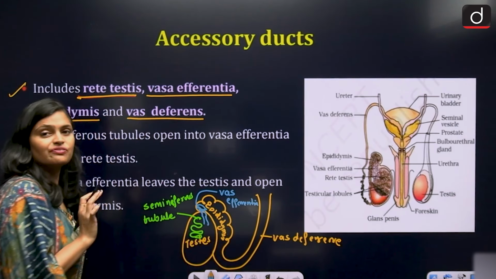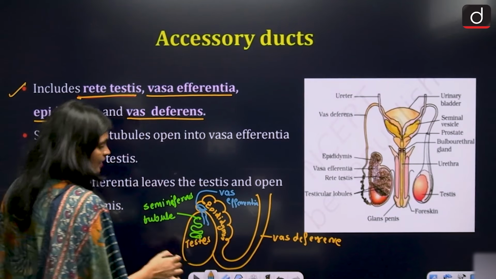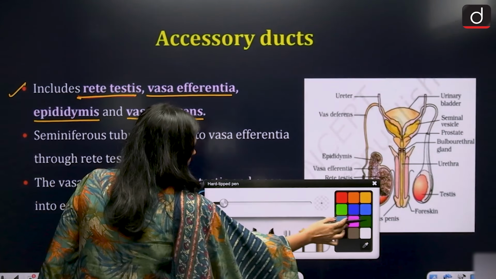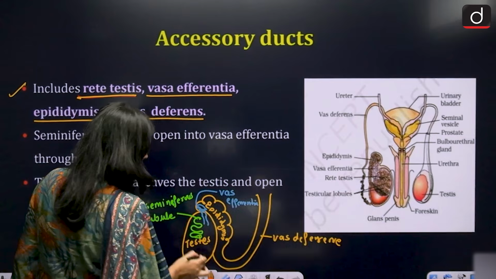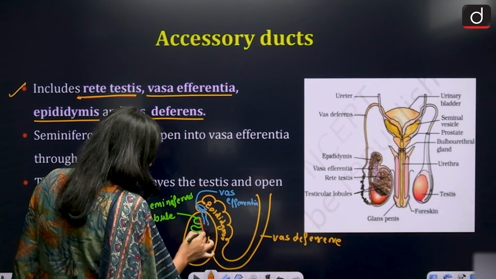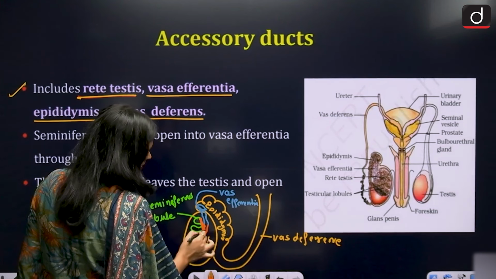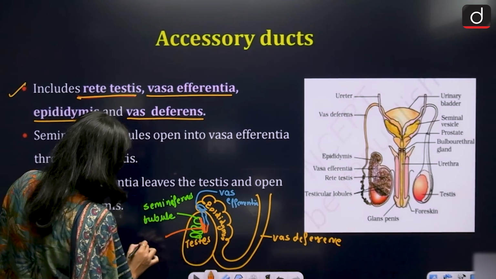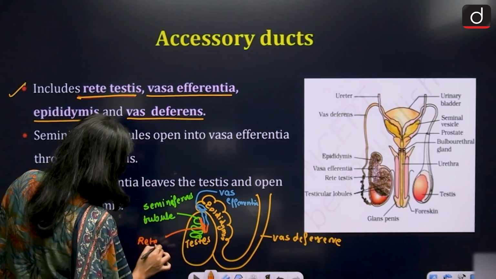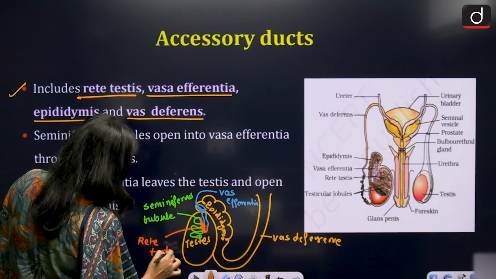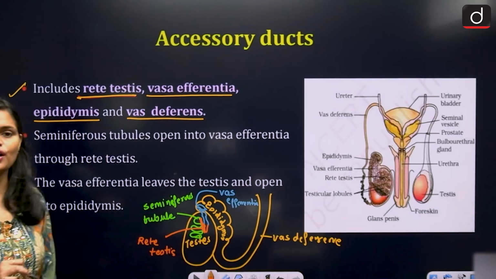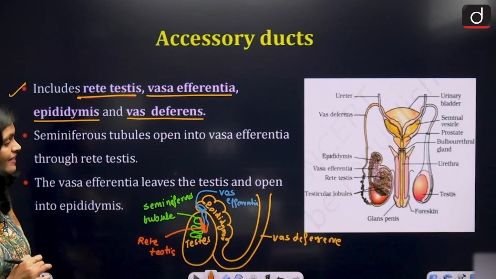Okay, this is vasa efferentia. Now, this is what we call rete testis. Okay, this pipe is what? Rete testis, right?